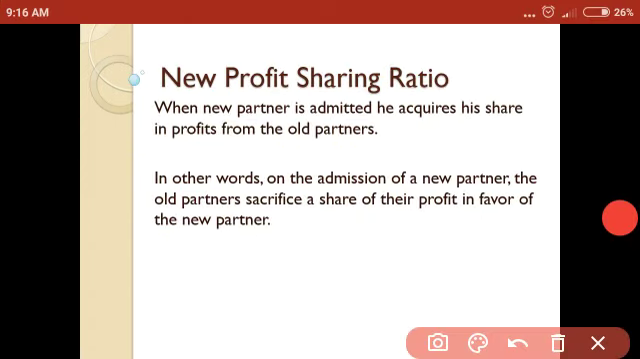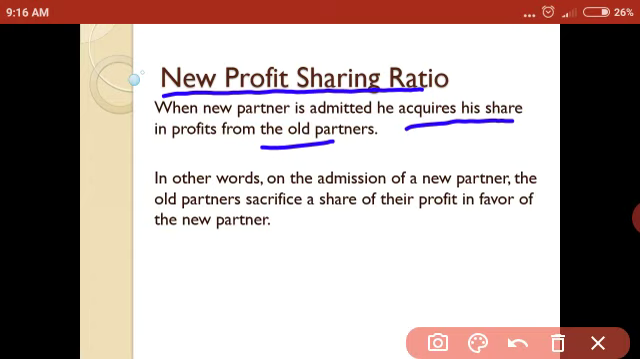So let us discuss one by one. In this, the first one is new profit sharing ratio. New profit sharing ratio means when a new partner is admitted, he acquires his share in the profit from the old partners. In other words, on the admission of a new partner, the old partners sacrifice a share of their profit in favor of the new partner. Or you can say the ratio in which all the partners, including the new partner, decide to share the profit in the future is called new profit sharing ratio.